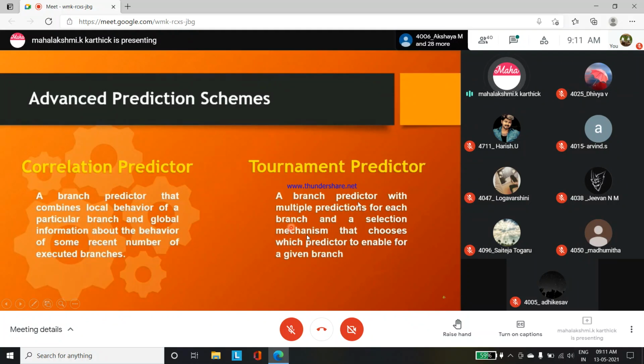The tournament predictor is a branch predictor with multiple predictions. There are many schemes of predictions: 1-bit prediction, 2-bit predictions. So there are multiple predictions for each branch. Each branch means branch equal, branch not equal, and other different branch conditions such as greater than, less than, or condition checking.